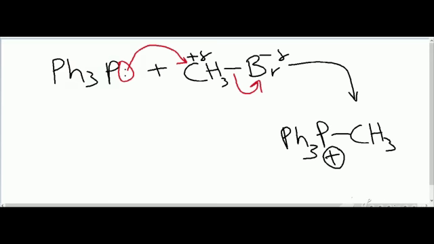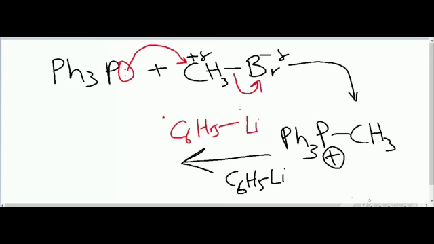and now we will add alkyl lithium. In this reaction we will take phenyl lithium. Lithium is an electropositive metal having partial positive charge, so phenyl has partial negative charge.